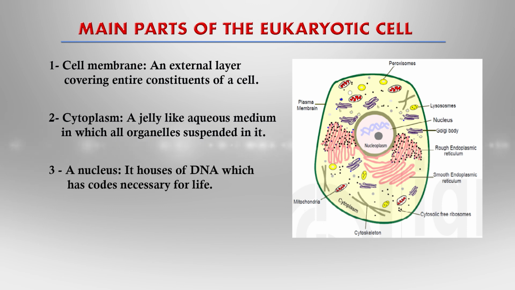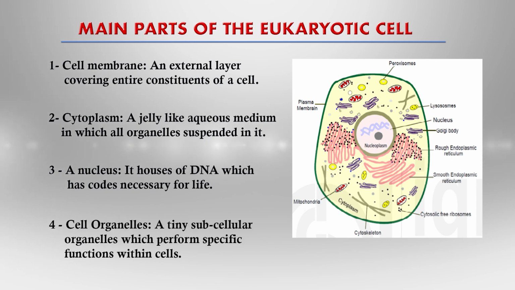and third is the nucleus. It is a membrane bound organelle. It houses the DNA that codes for what is necessary for life, and fourth is the cell organelles. The eukaryotic cell has membrane compartments. These membrane compartments are called the subcellular organelles, which perform a specific function within the cells. So, let us understand the structure and function of the subcellular organelles. You know, the eukaryotic cell size is about 10 to 100 micrometer in diameter. So, these subcellular organelles are tiny in diameter.